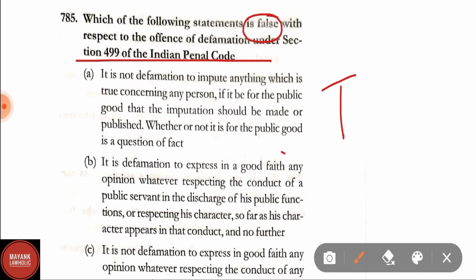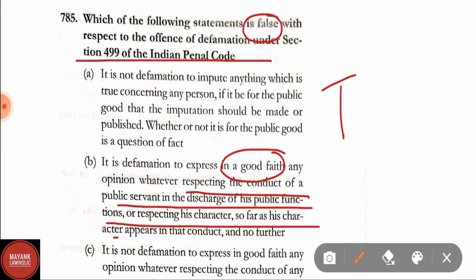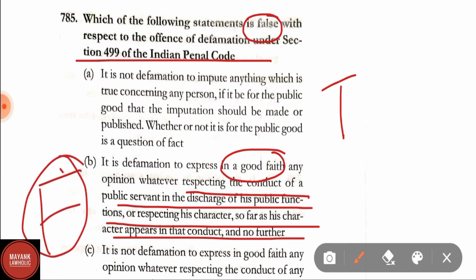It is a defamation to express in good faith any opinion whatever respecting the conduct of a public servant in the discharge of his public functions or respecting his character so far as his character appears in that conduct and no further. This statement is not correct, so it is false. Therefore, in question number 785, option B is right.